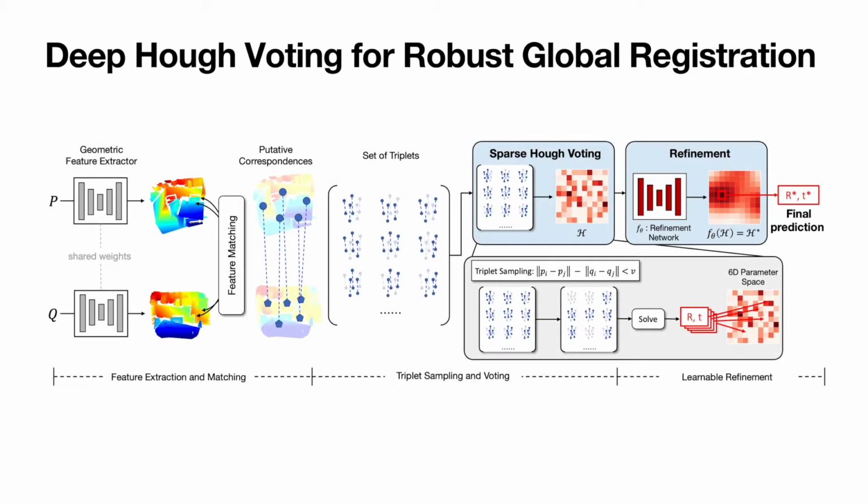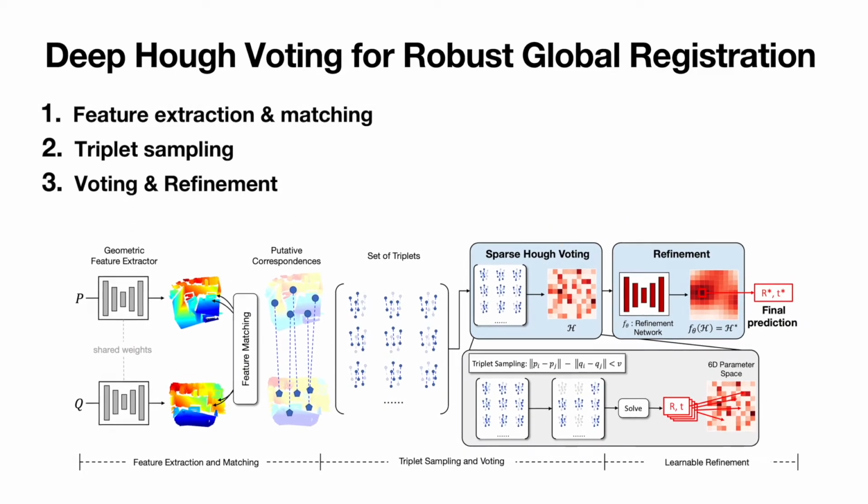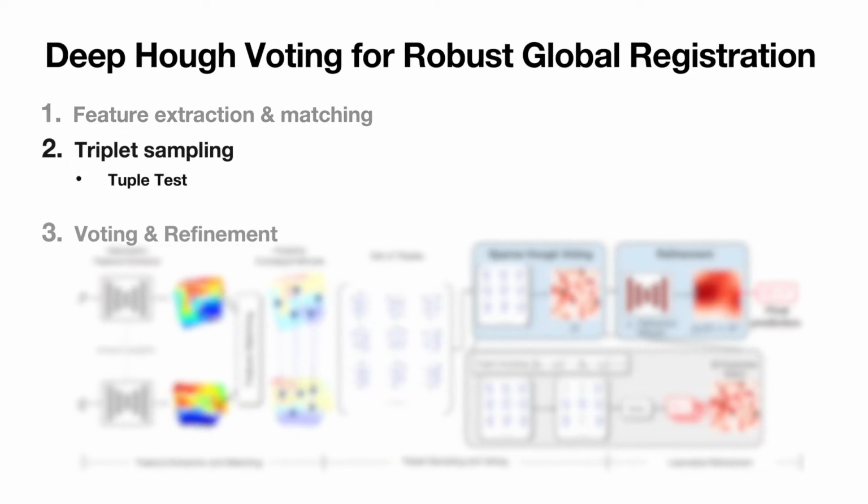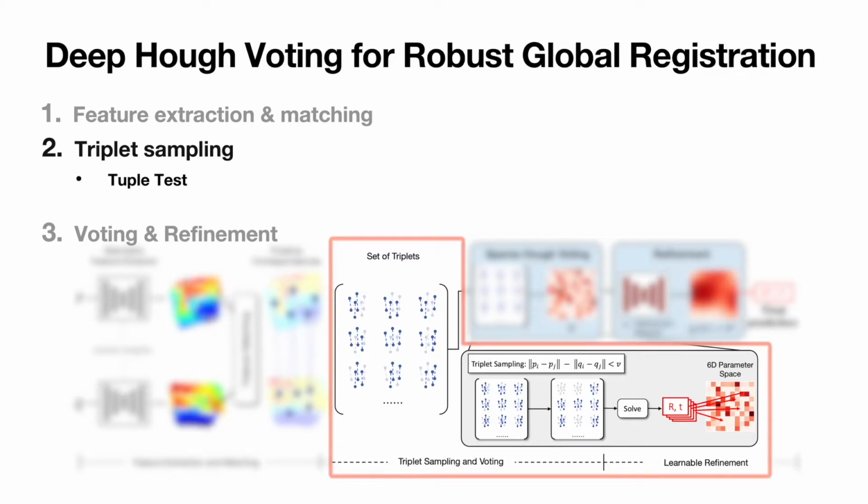Here is the overview of our method. Our method is comprised of 3 steps. We first extract local features from a point cloud pair using fully convolutional geometric features, then compute the putative correspondences between the point clouds using the nearest neighbor search. Then, we sample triplet correspondences from the set of putative pointwise correspondences, since using all possible combinations of selecting triplets is intractable. Here we use a simple tuple test as a geometric constraint.